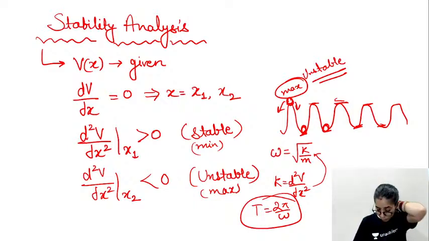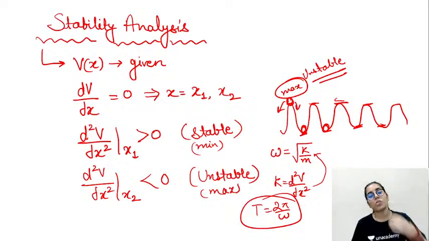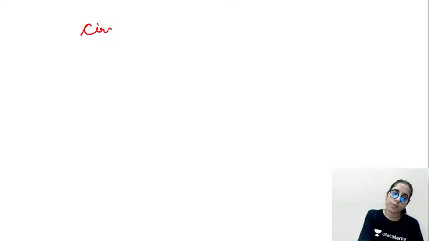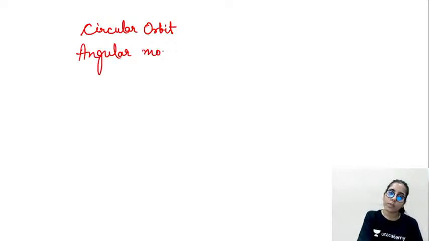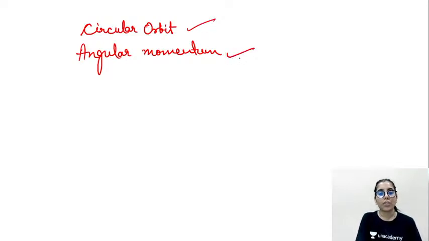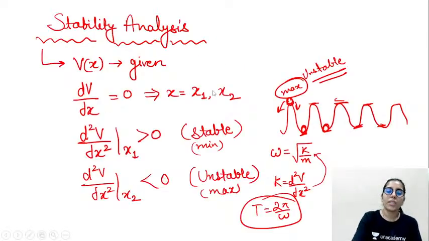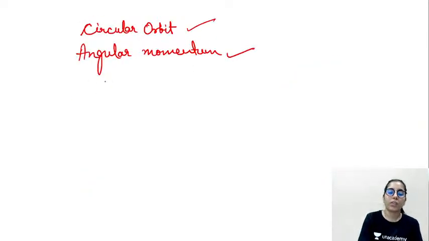Let's talk about when we use it. If the question statement says something about a circular orbit, or they have mentioned something about the angular momentum, in that case, instead of using the given potential, you will have to use the effective potential. The given potential will be there, but you will not be using it.